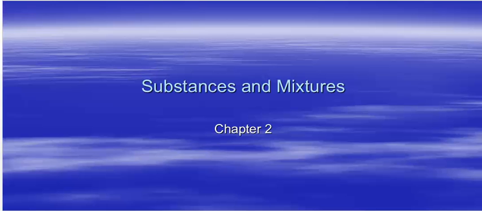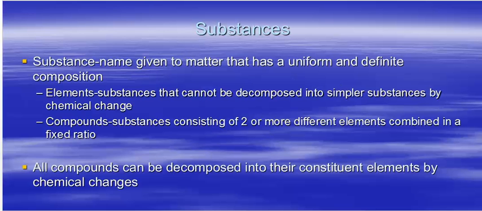Matter can be divided into substances and mixtures, so we'll look at those two things here. A substance is matter that has a uniform and definite composition, and there are two types of substances. Elements cannot be decomposed into simpler substances. Elements are on the periodic table. So anything on the periodic table, copper, carbon, sodium, oxygen, those are all elements. You cannot break those up into simpler substances.